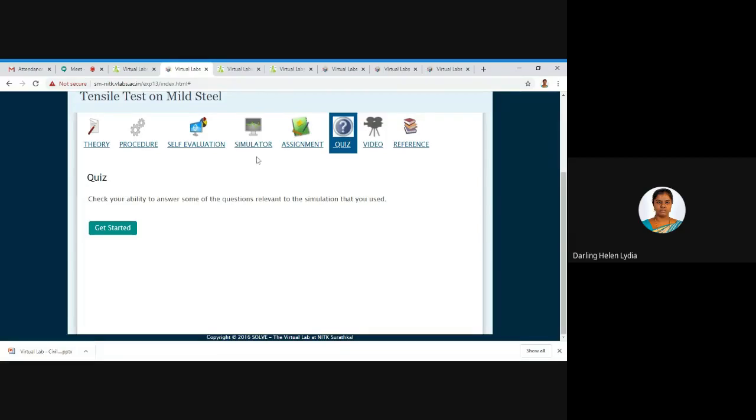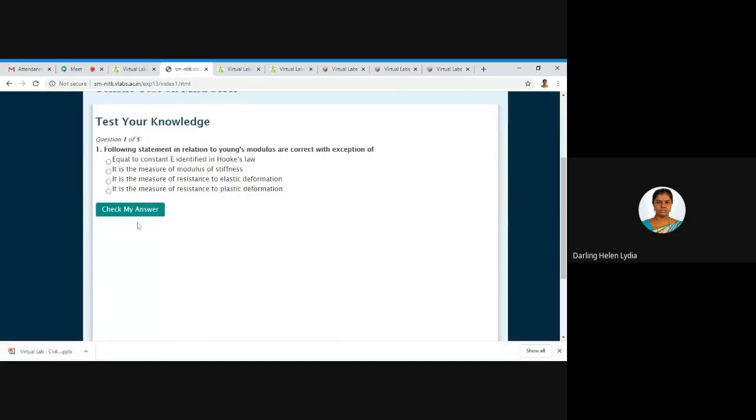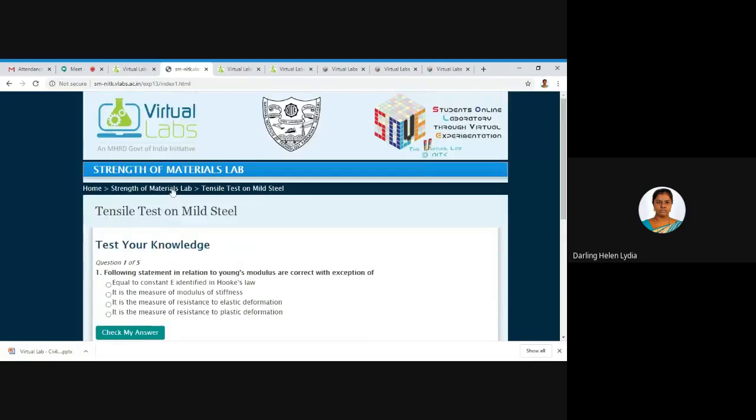Before the experiment also, you can check your understanding of that particular experiment and its theory. Based on the experiment they performed, the questions will be there.